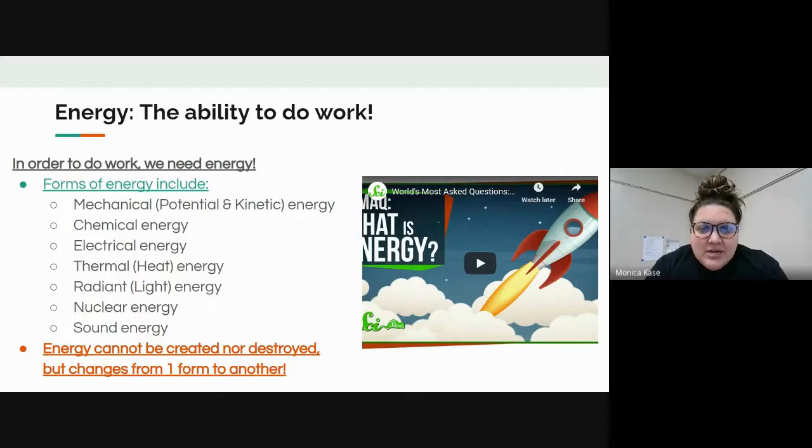This is our second part of Unit 8, where we're talking about energy. Energy is the ability to do work. Here are some forms of energy that we'll be discussing on the next few slides, but it's important to realize that energy cannot be created nor destroyed. But what happens is it changes from one form into another, which we will take a look at here.